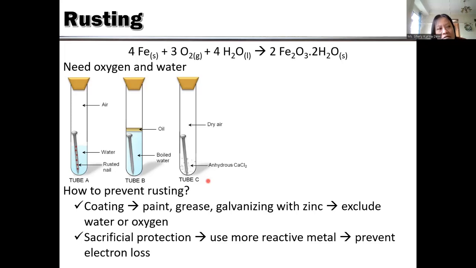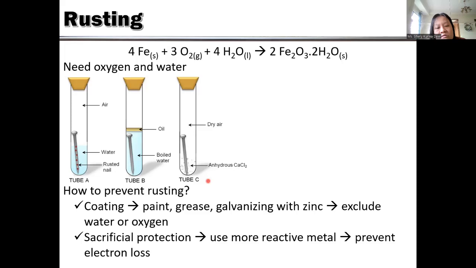So therefore, the oxygen cannot reach the iron. And you can use grease. Grease is oil, actually, lipid. So therefore, once again, no oxygen can reach it. And also no water can reach it because water and oil can never be mixed, okay?